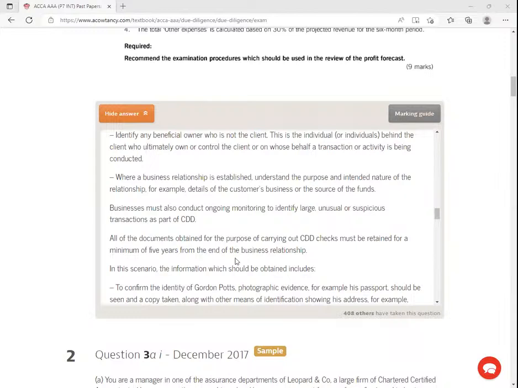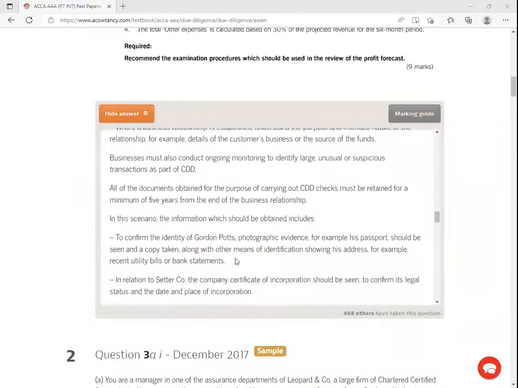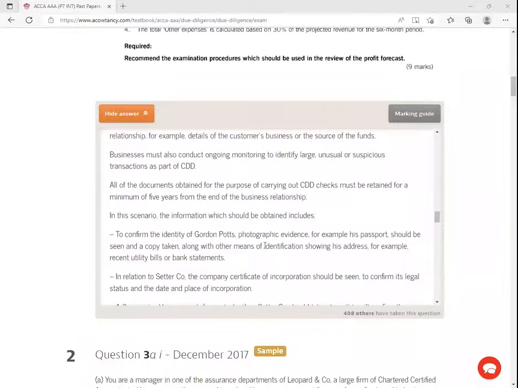So in this scenario, the information that should be obtained includes: confirm the identity of Golden Ports, photographic evidence, get their passports, and a copy taken along with other means of identification showing his address. For example, recent utility bills or bank statements, for an individual. Tell them you want them to give you their 3 months, for example, water bill, electricity bill. They don't know why you are asking for that. Many times we have been asked for this information and we think that these guys are foolish. No, when you give your electricity bill, that is the best way of confirming your residence, where you're residing, right?